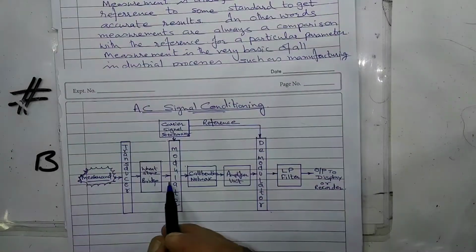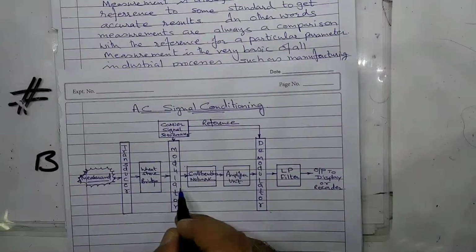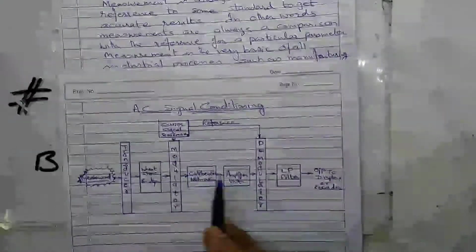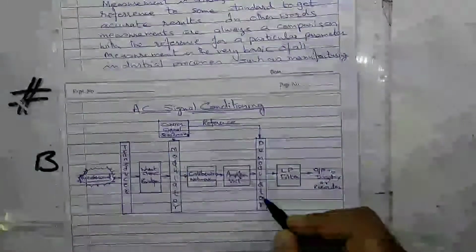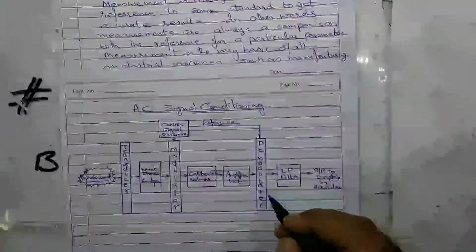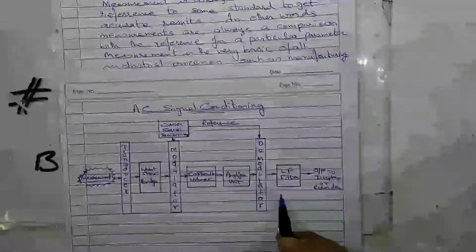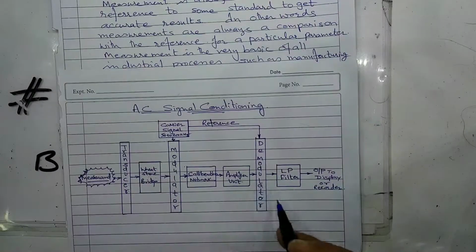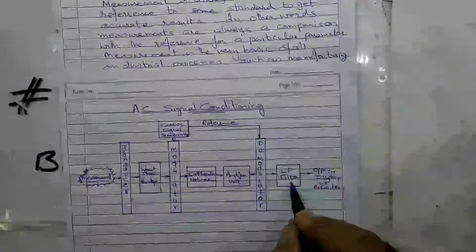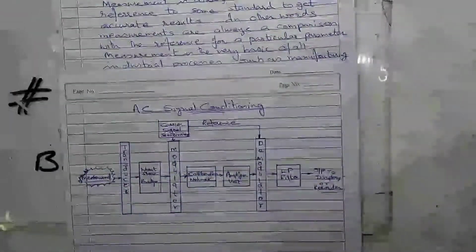So here at the bridge output, the signal is modulated and the waveform is amplified with the help of an amplifier unit, and it is demodulated using a demodulator which is in phase, which is a phase sensitive demodulation, so that the polarity of the DC output indicates the direction of the parameter. The output is passed through low pass filter and displayed on the display screen, or it is recorded for future use.